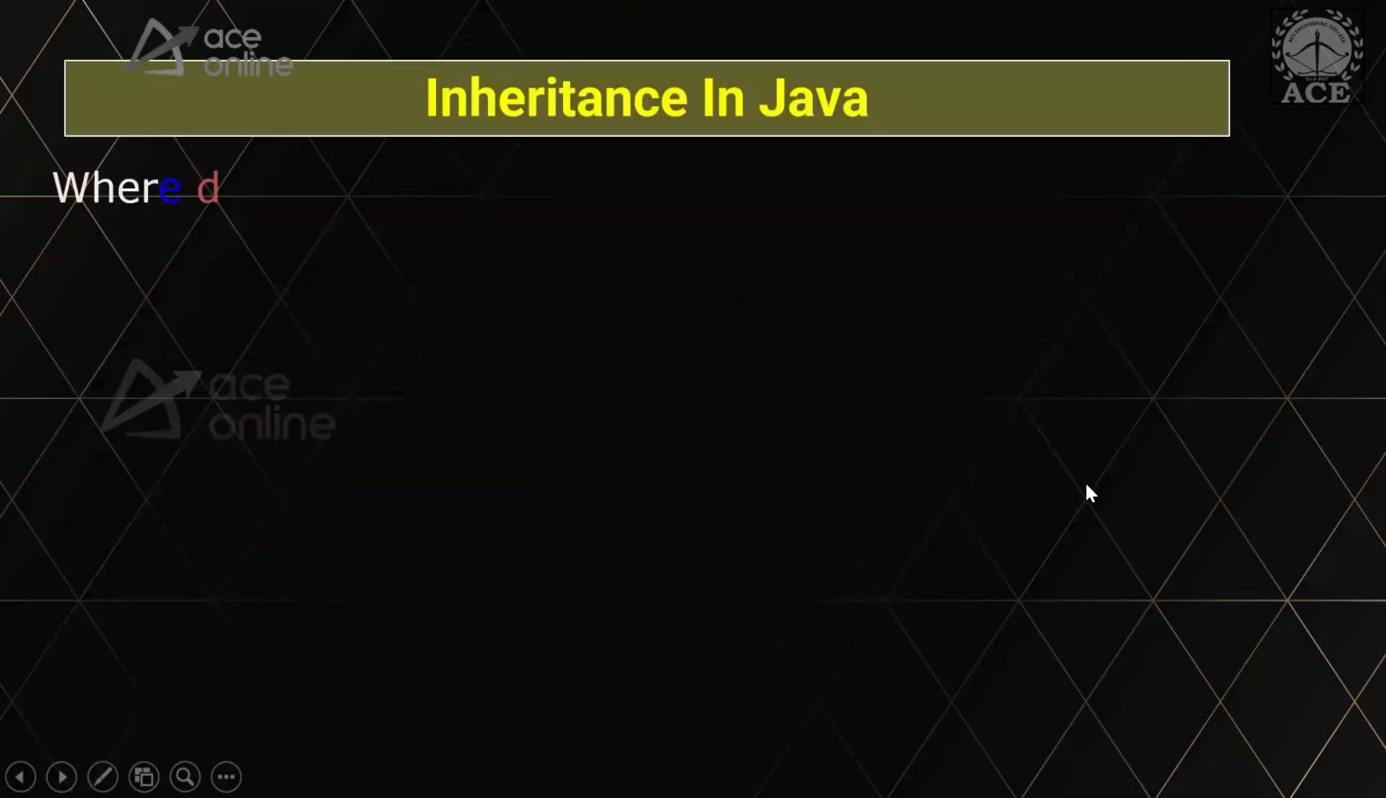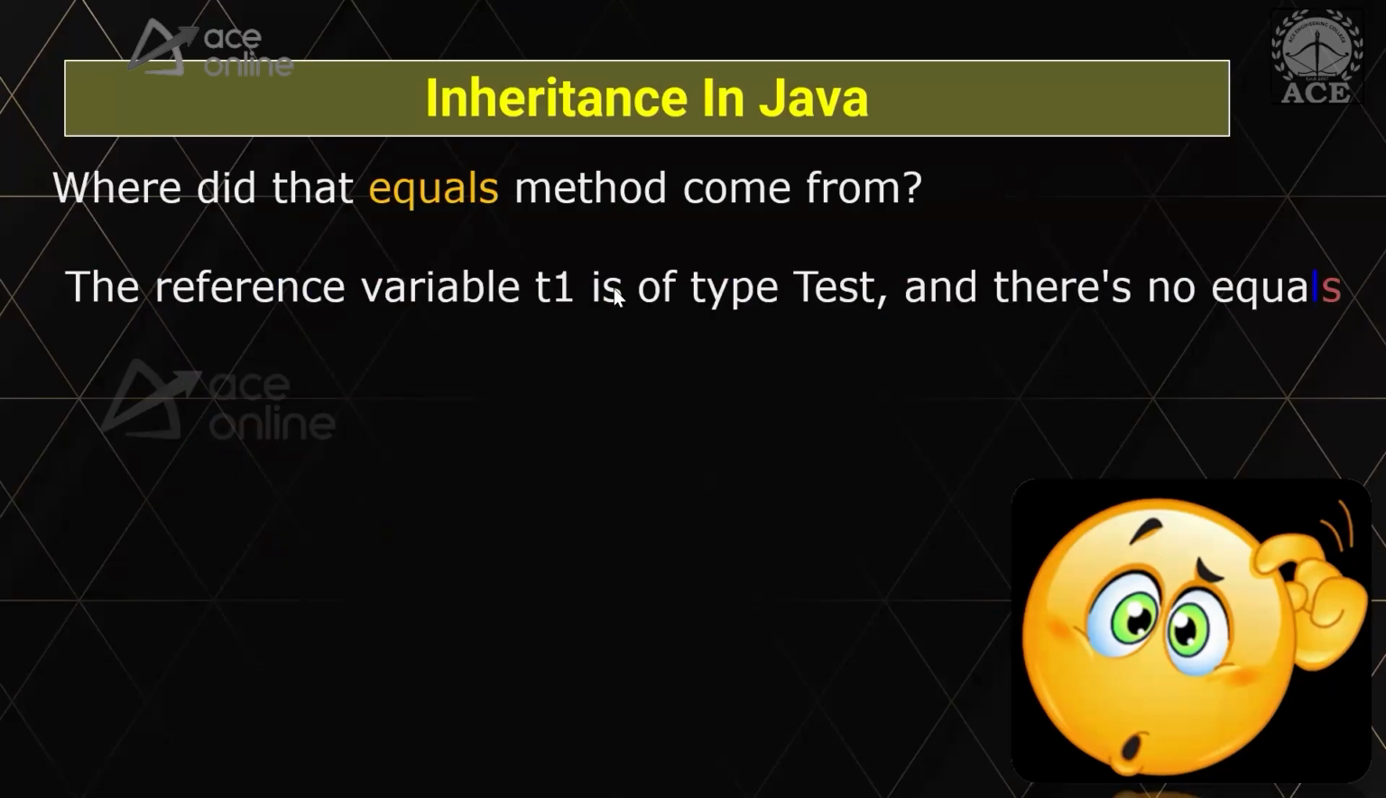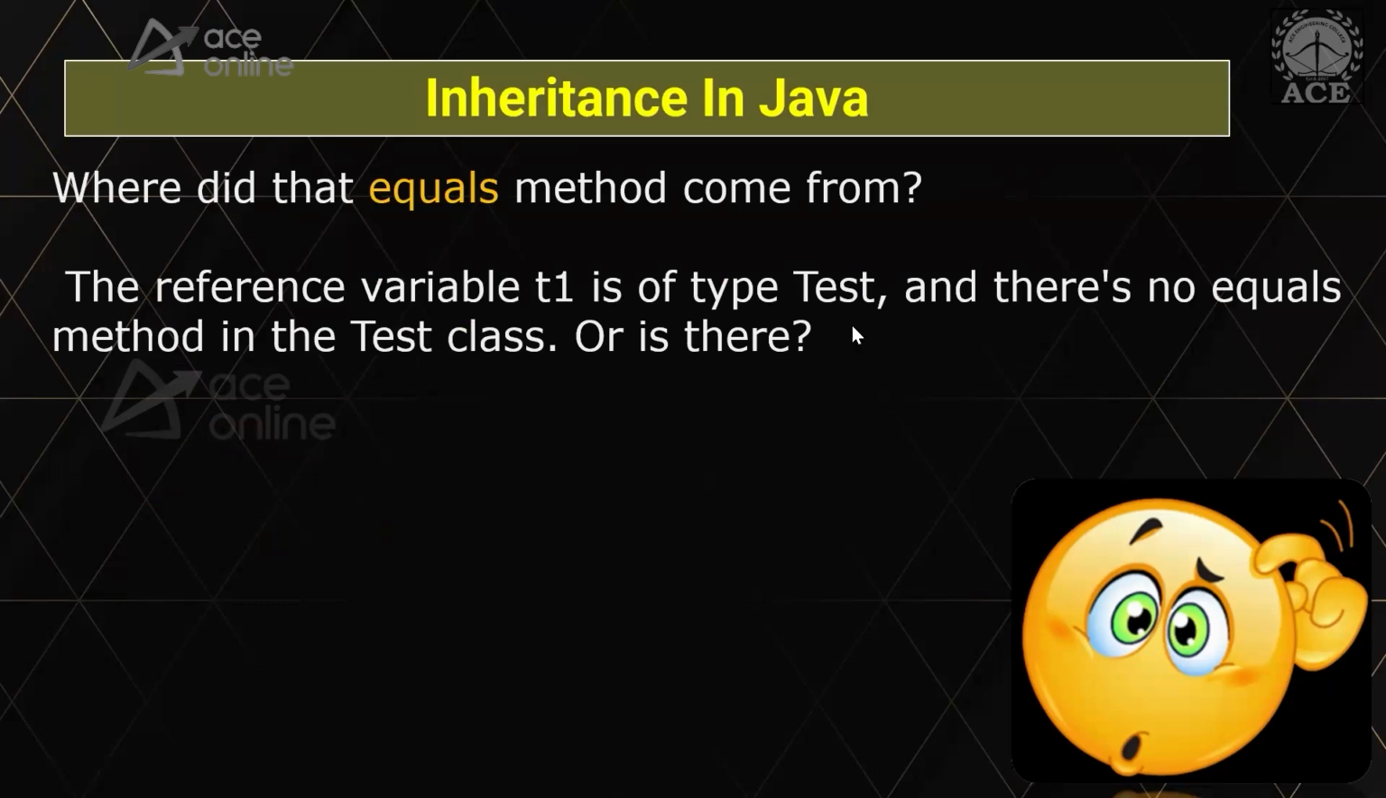So how is this possible? Where did the equals method come from? What will be your answer, guys? Is it coming from the Test class or the Object class? The Object class. Very nice. It is not directly available in the Test class, but it's coming from the Object class. The reference variable t1 is of type Test and there is no equals method in the Test class, right? But still we can call it.